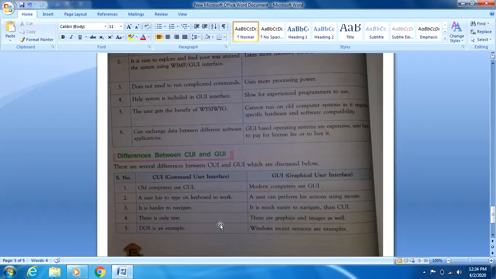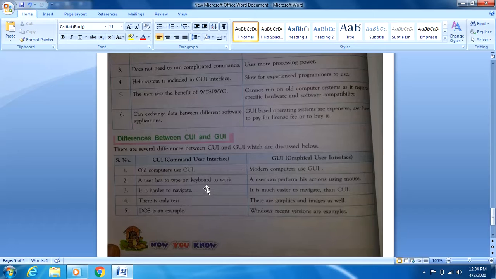Okay, now we will discuss about the difference between CUI and GUI. I hope you must have understood till now, but still I'll explain you once again. In the CUI, old computers were using this, then they were harder to navigate, like pointer and all were not there, so it was difficult. There was only text, and the example was DOS, disk operating system. Now GUI, modern computers use GUI, and here the actions can be performed with the mouse, so we can easily navigate. Then graphics and images are also there, whereas in the CUI there was only text, and its example is all the latest versions of Windows.